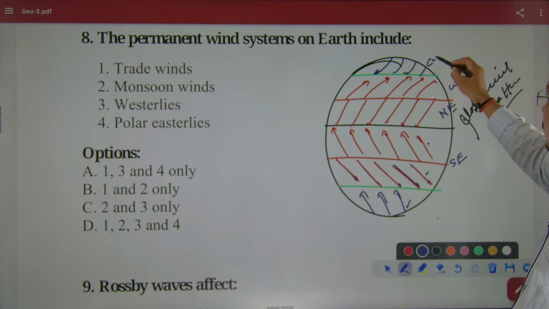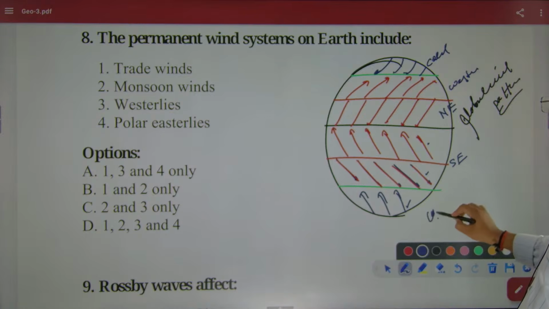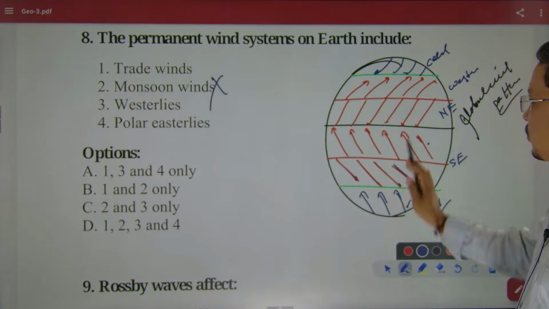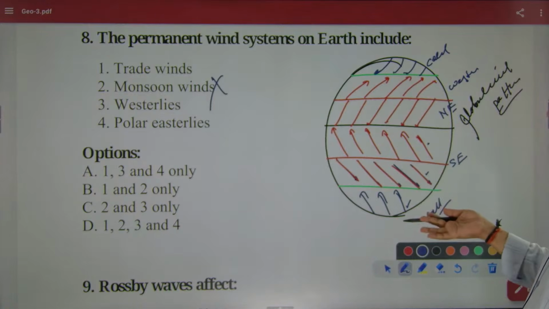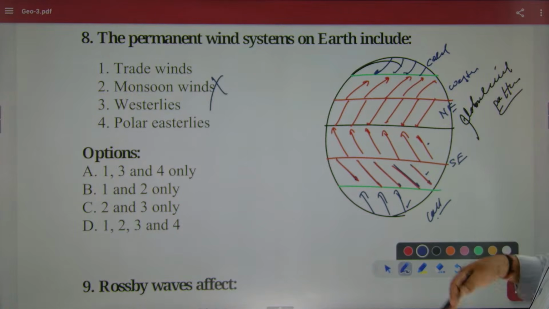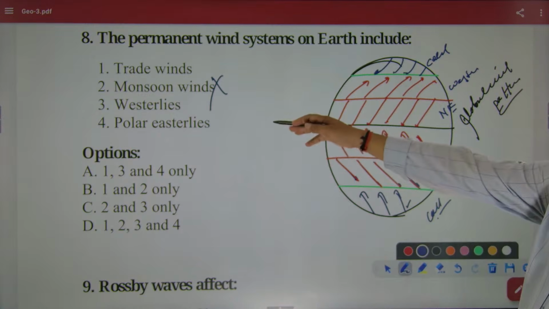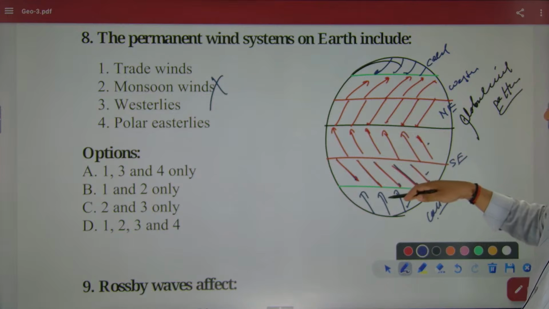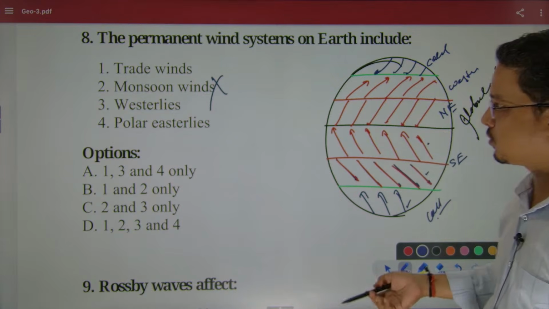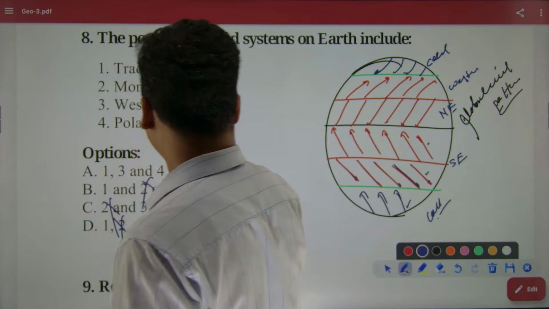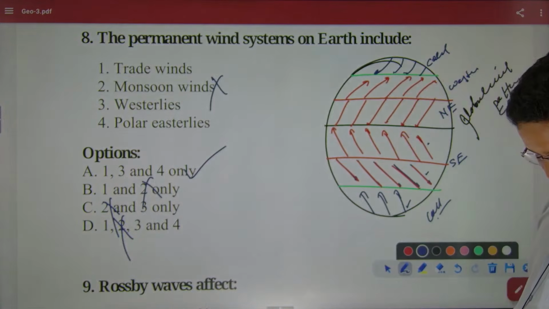And this one is the cold one. Cold one, right? So that means there is no monsoon here. These are the winds that we talked about. All are the primary winds, also called the global winds. There is no mention of the monsoon in this particular diagram. As the monsoon is not there, this is also not the answer. So cancel option 2. Your A will be the answer.